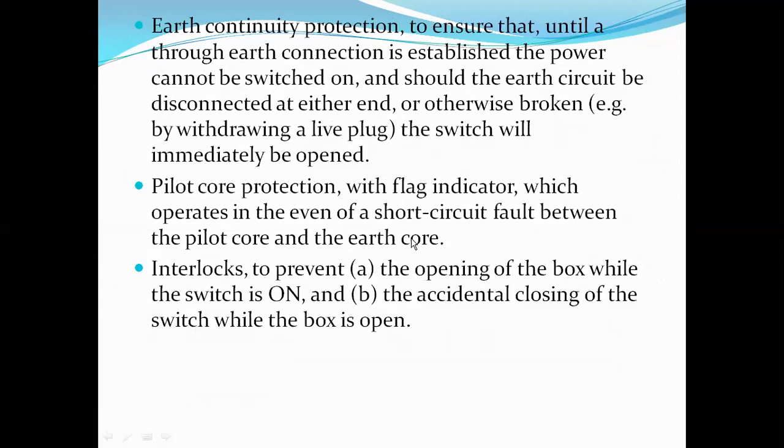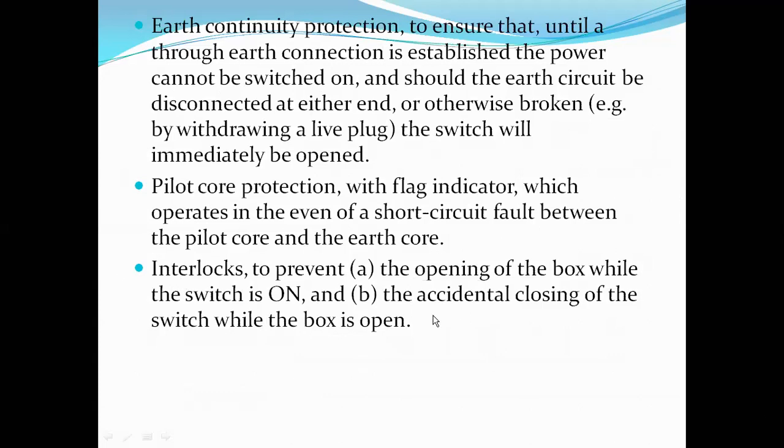Next is the pilot core protection with a flag indicator, because until the operator presses the pilot core switch, the power will not be supplied to the machine. Since it is operated at a low voltage, it is mainly used in the case of electric cold drills. In the case of an electric drill, the pilot core switch is present nearer to the handheld grip.